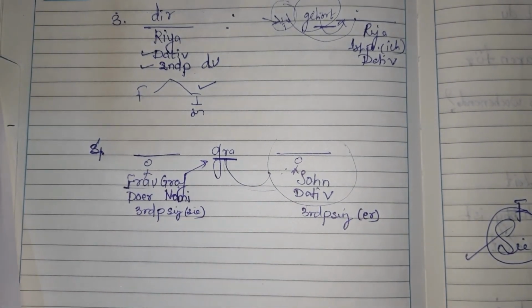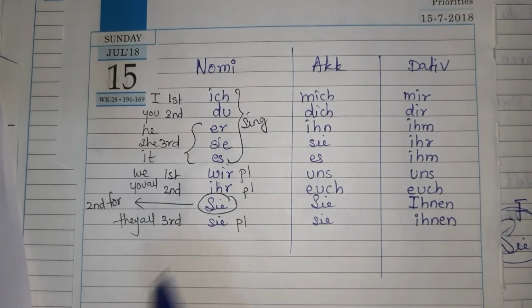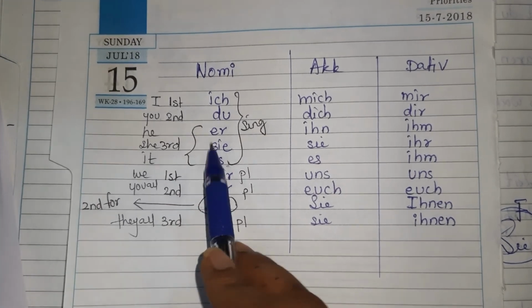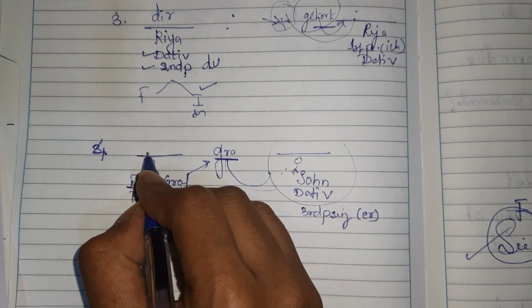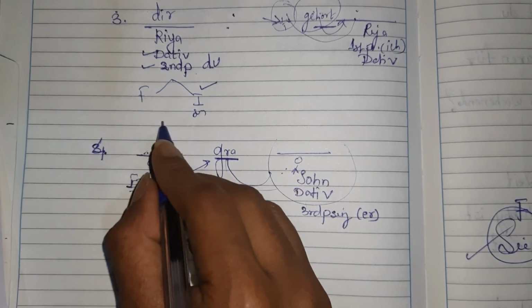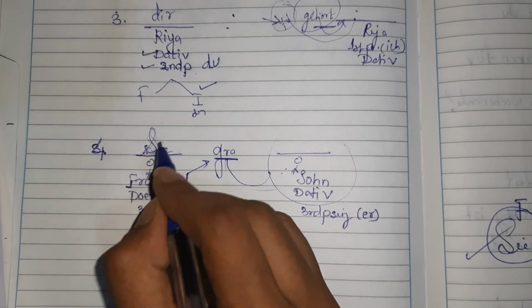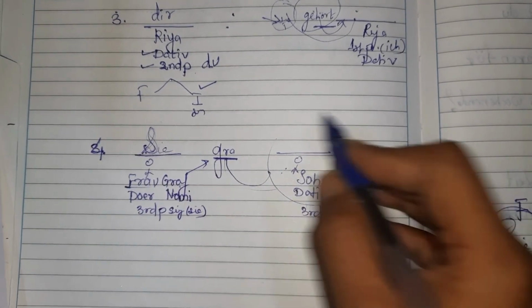Now from our chart, for the first column, Frau Graf is third person and small sie. Yeah, so we will write, actually here small sie comes, but because it is the sentence starting after a full stop, we are going to intentionally make that big Sie, small sie to big Sie. Yeah, but we should know which Sie we have put. Okay, Sie gratuliert this particular person. Now from the dative column,